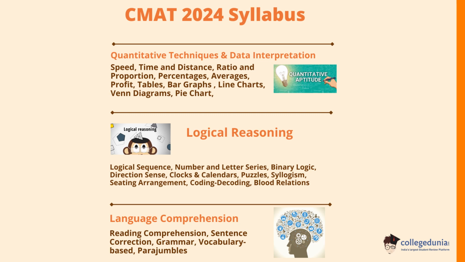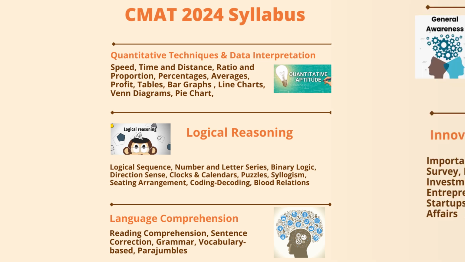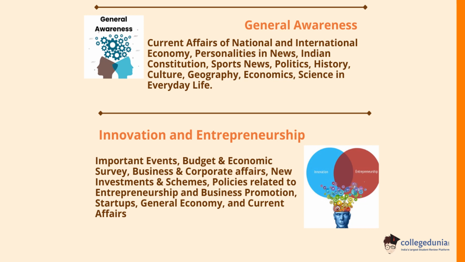In language comprehension, the topics are reading comprehension, sentence correction, grammar, vocabulary based para jumbles. In general awareness, important topics are current affairs of the national and international economy, personalities in news, Indian constitution, sports, news, politics, history, culture, geography, economic science in everyday life. In innovation and entrepreneurship, the important topics are important events, budget, economic survey, business and corporate affairs, new investment and schemes, policies related to entrepreneurship and business promotion, startups, economy and current affairs.